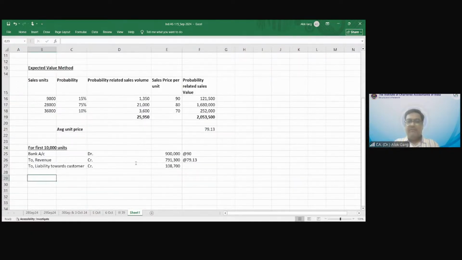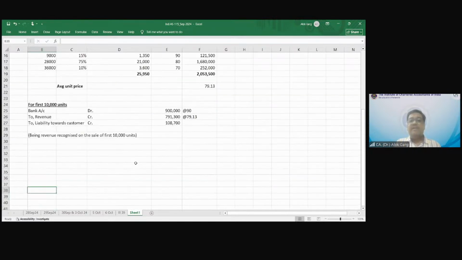Yes. So what we did, revenue recognized on the sale of first 10,000 units, right? Then what happened on the next? So the total is 25,950. So then in the next 15,950 units, what happened for the next 15,950 units?